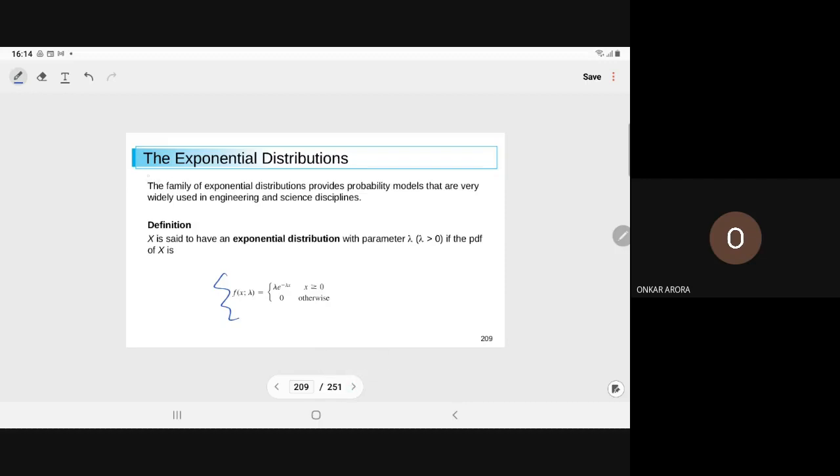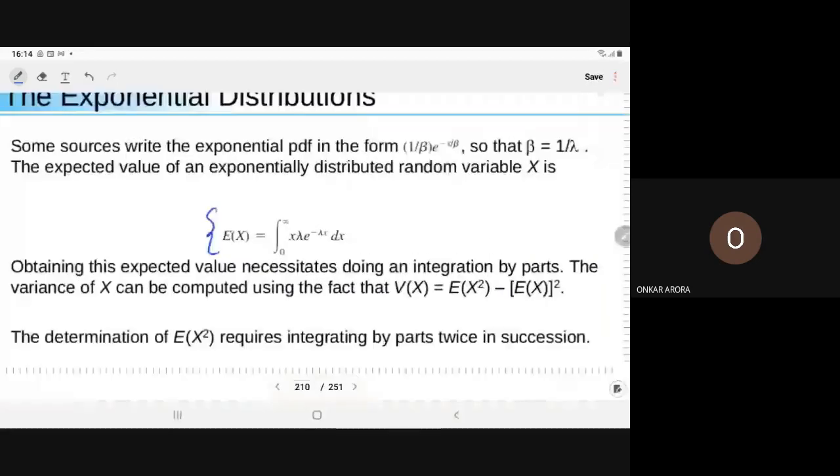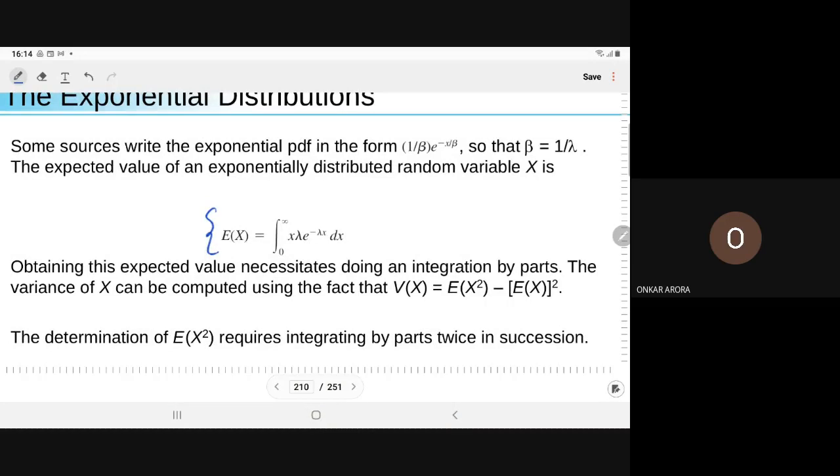The most important part here for the exponential distribution: in many engineering or science problems, you will find applications of the exponential variate. I will tell you for which property it is very useful. I am not going to derive it, but you can derive E(X) by definition. What you have to do is compute x into f(x), so x into lambda e to the power minus lambda x. That will give you 1 upon lambda.